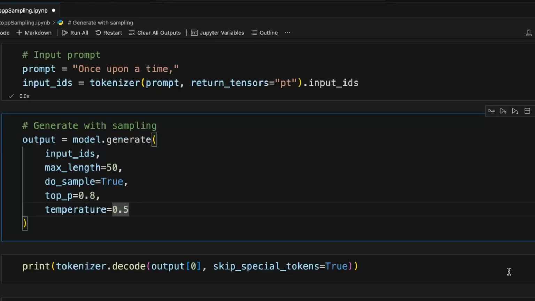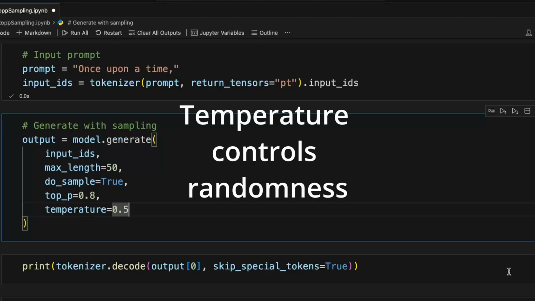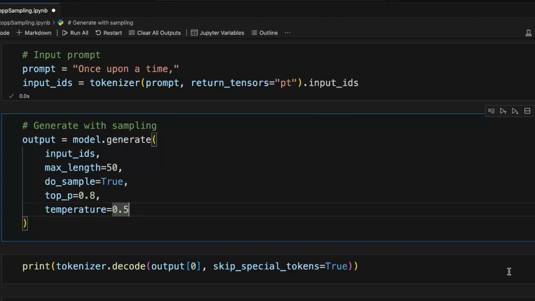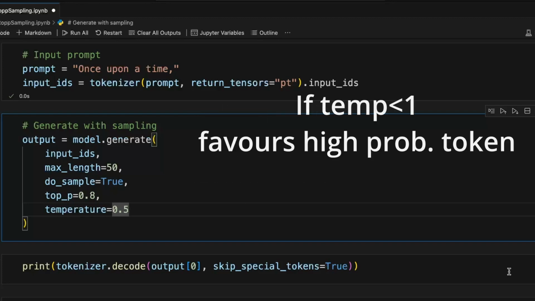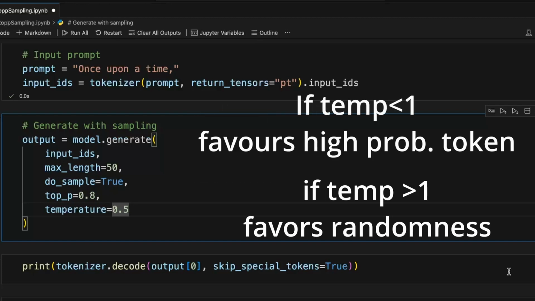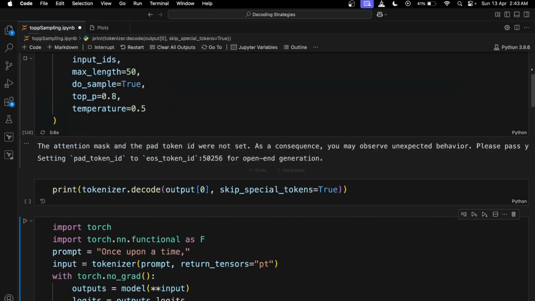As of now, we have seen that after top P or top K is applied, the next token gets selected randomly. The temperature parameter controls this randomness. The intuition behind it is that token logits get divided by temperature. So if temperature is less than 1, it favors high probability tokens. But if it is higher than 1, it allows more randomness. So let's run this with 0.5.